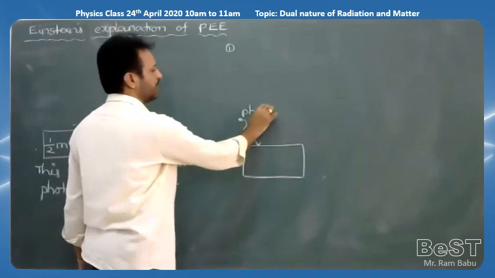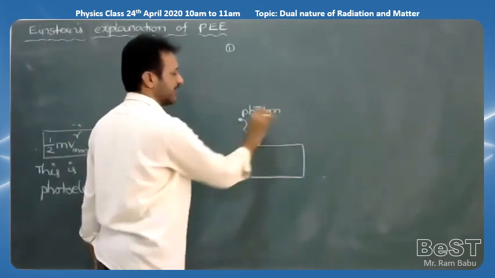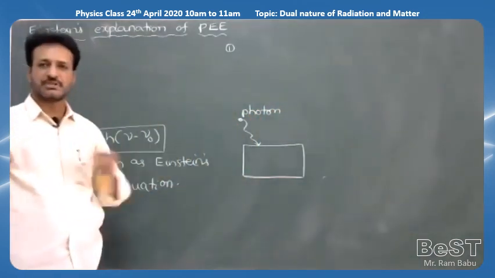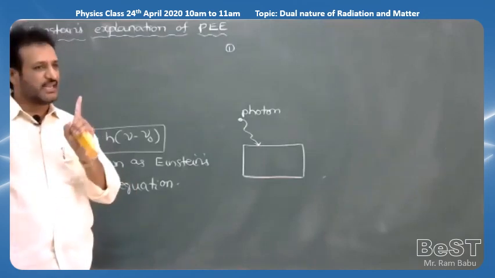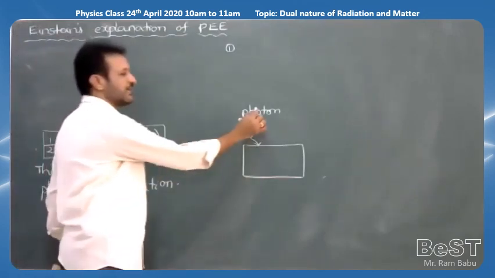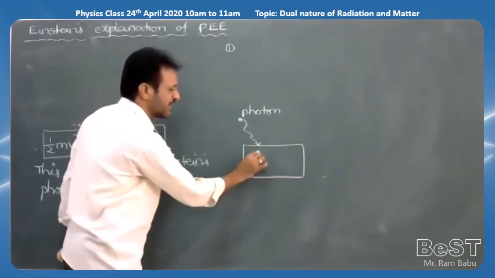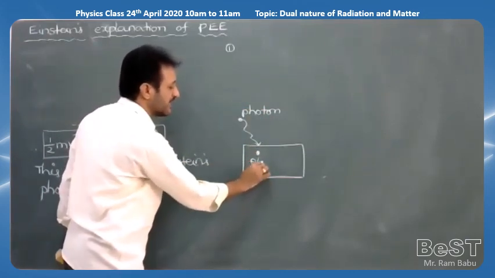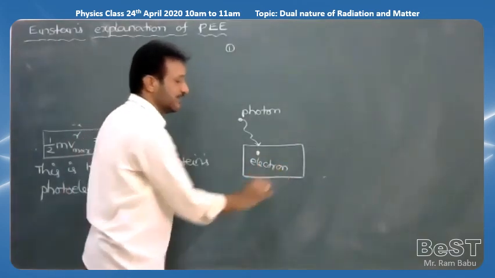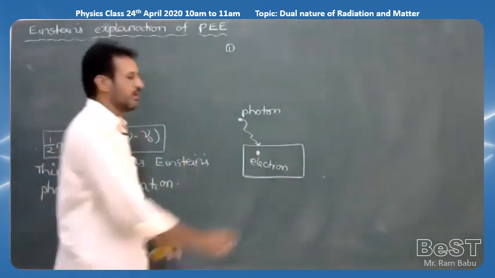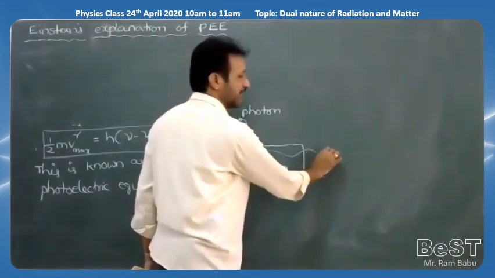When one photon of a suitable energy falls on the metal plate, this energy is transferred to only one electron. So energy of the photon is only transferred to a single electron. That means if it is above work function, only one electron will come outside from the metal surface.